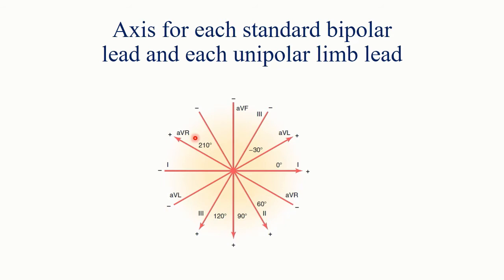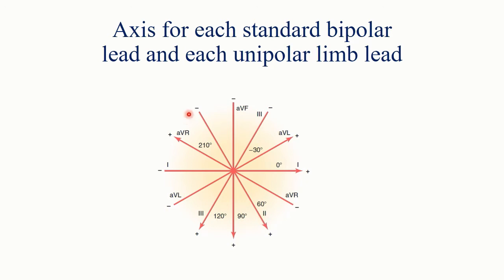Now the axis of the lead will be from negative to positive electrode, because the direction of the electrical current is from negative to positive. So if you remember the position of the negative and positive electrodes in each lead, then you can determine this axis. For example, in lead 1, the negative electrode is on the right arm and the positive electrode is on the left arm, so the axis will be at 0 degrees. In lead 2, the negative electrode is on the right arm and the positive electrode is on the left foot, so the axis will be at 60 degrees, which is almost in the same direction as the mean axis of the heart.